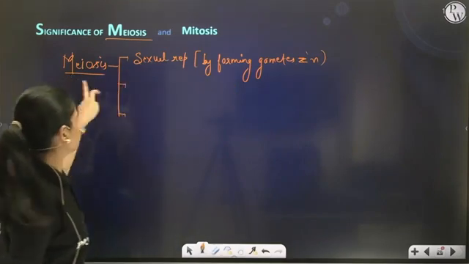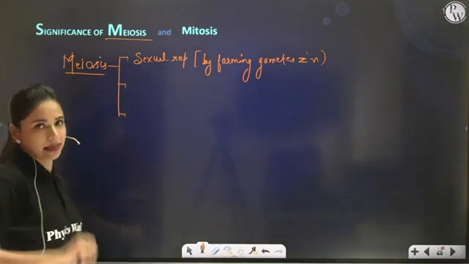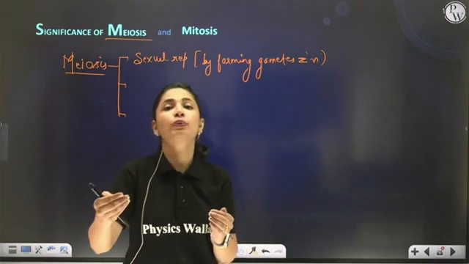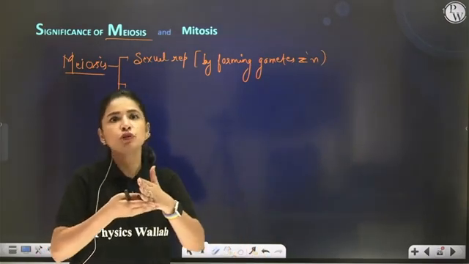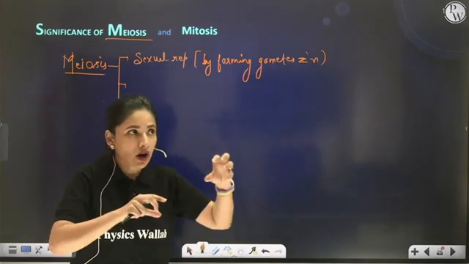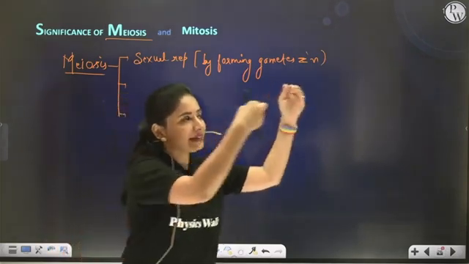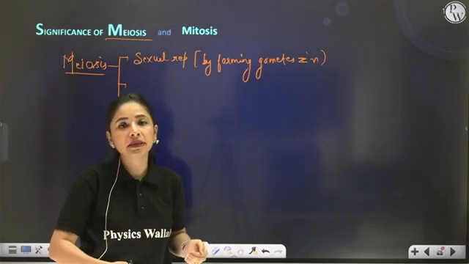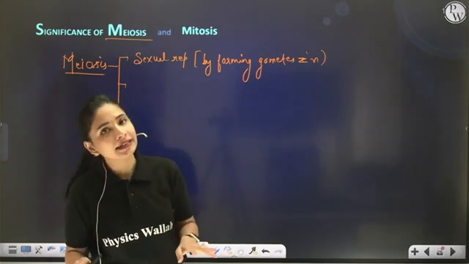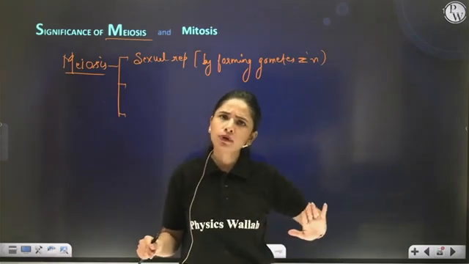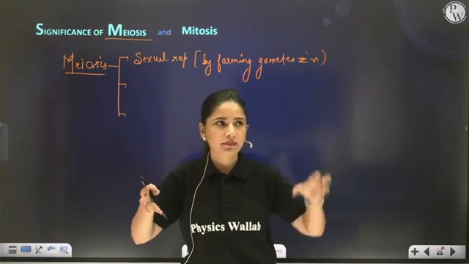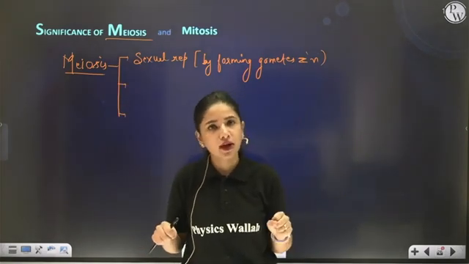So that is the first significance of meiosis. Second, meiosis leads to variation. There is exchange of genetic material. You're not receiving exactly the same genetic material as your parent. Otherwise, you would have been identical. We are not identical to our parents. However, we are similar because we are receiving the same genetic material, 23 chromosomes from mother and father.